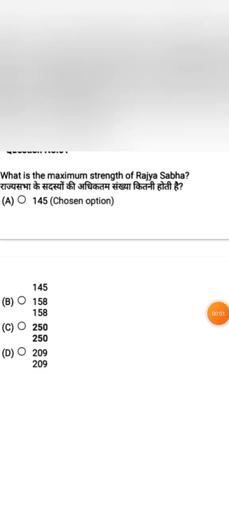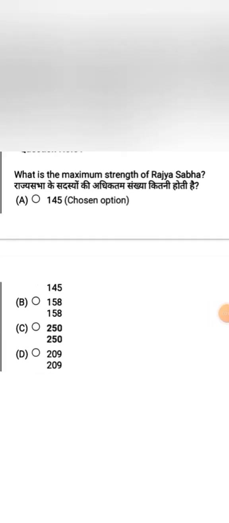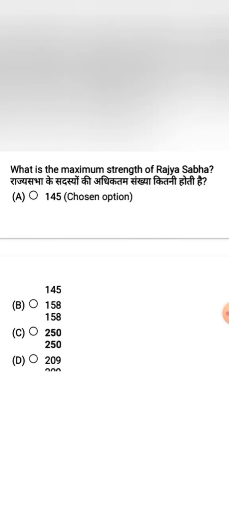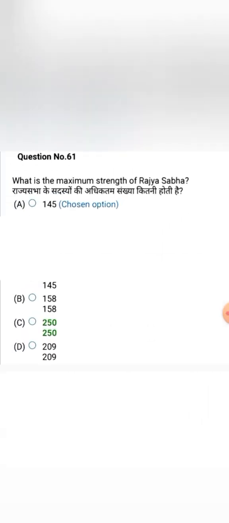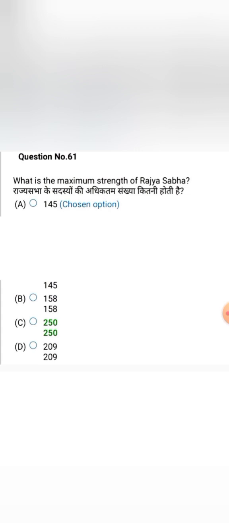Question number 61, this is a non-nursing question. This paper consists of nursing and non-nursing questions. We are focusing on nursing questions only, but at the end, closer to exam time, we can discuss the GK questions together. So this is question number 61. What is the maximum strength of Rajya Sabha? The correct answer is 250. Maximum strength of Rajya Sabha is 250.